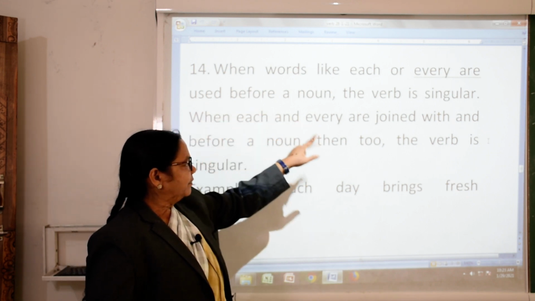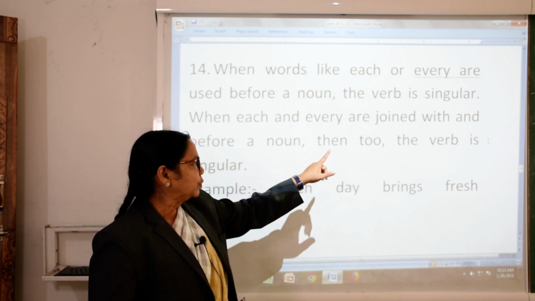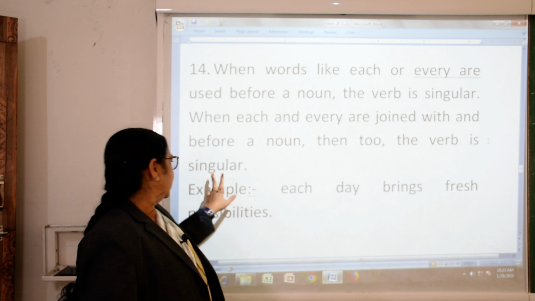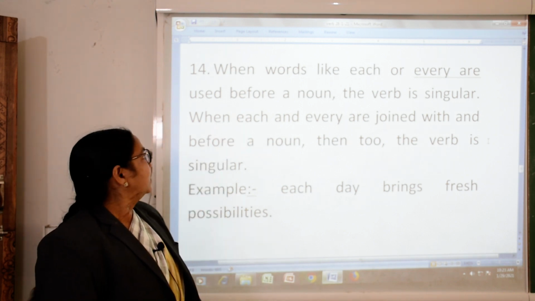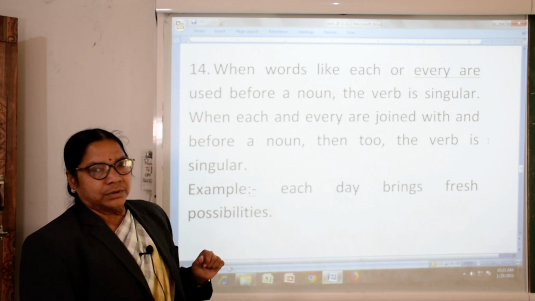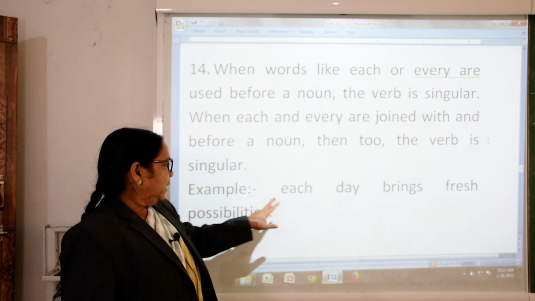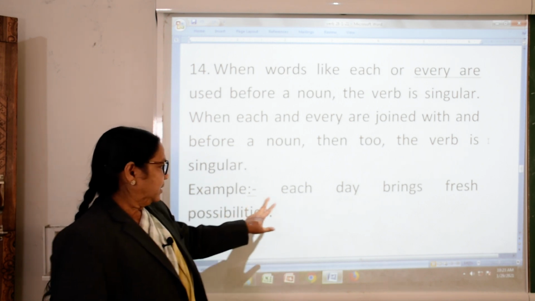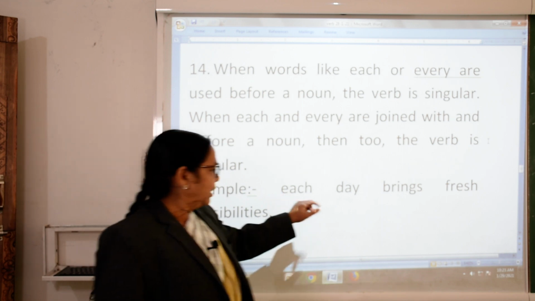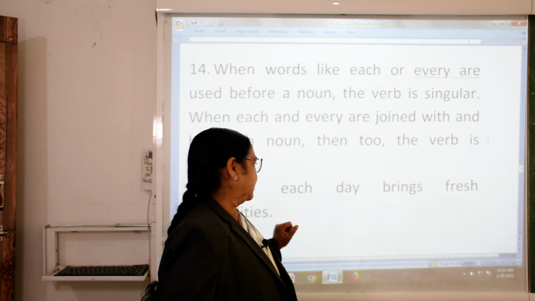When each and every are joined with and before a noun too, the verb is singular. Each day brings fresh possibilities. Here E is capital. Each day brings fresh possibilities.